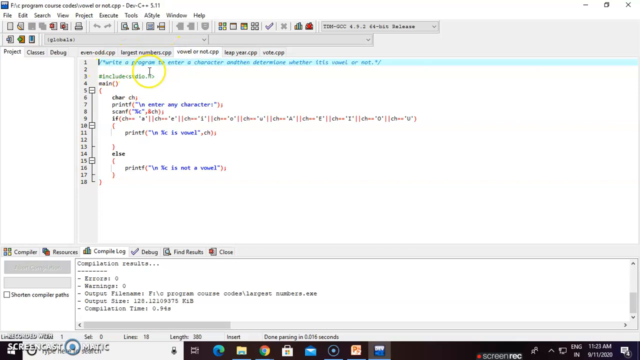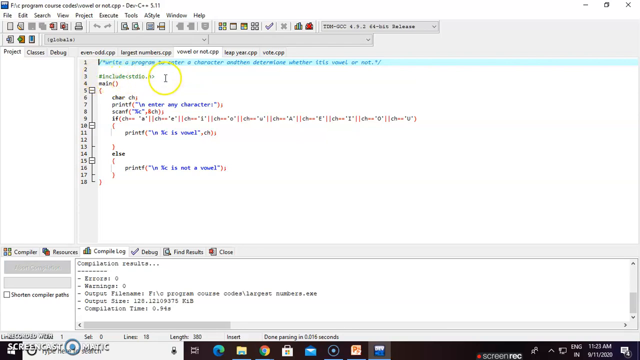Next code. Write a program to enter a character and determine whether it is a vowel or not. So which characters are vowels? In lowercase: small a, small e, small i, small o, small u. Or in capital: capital A, E, I, O, U.